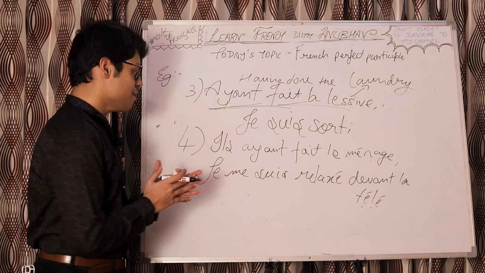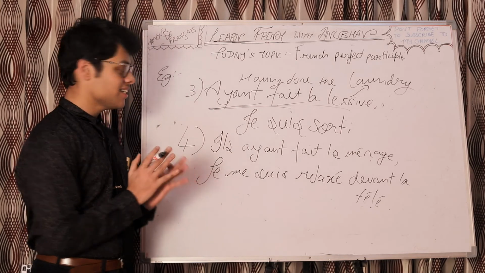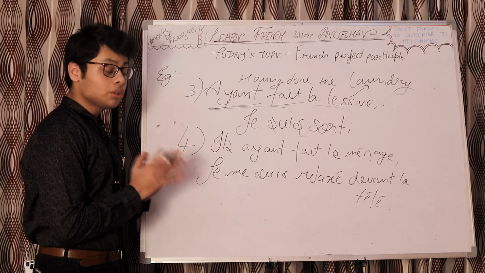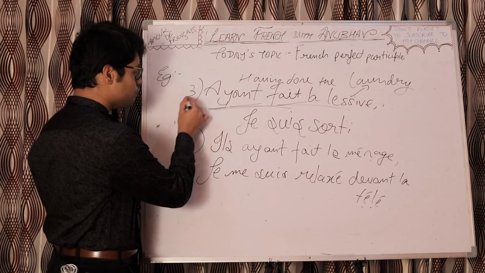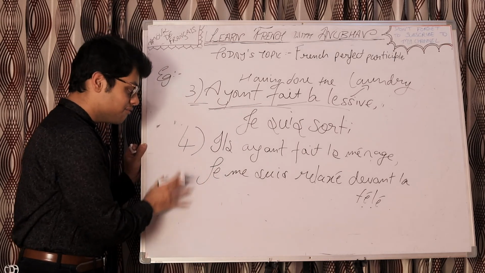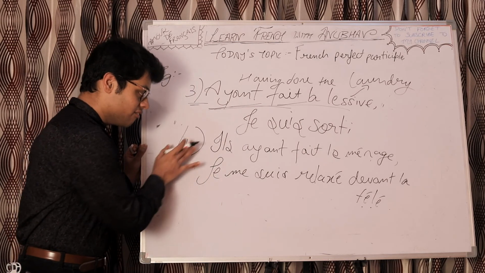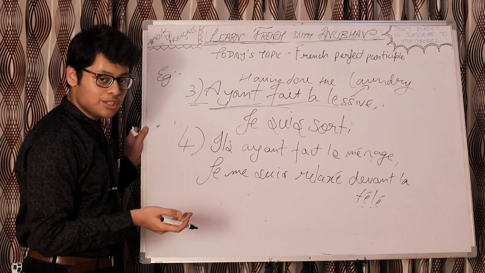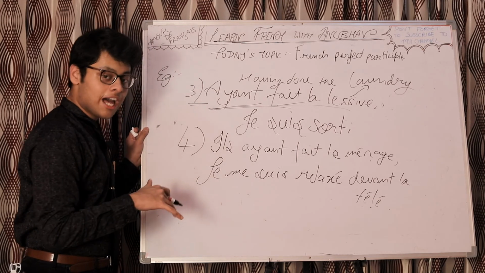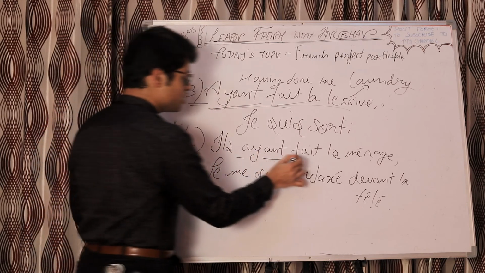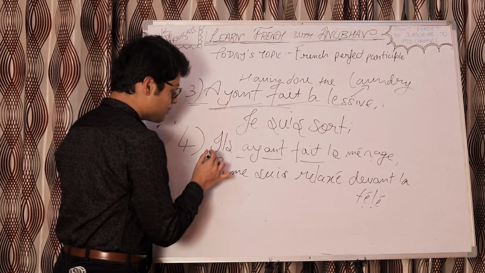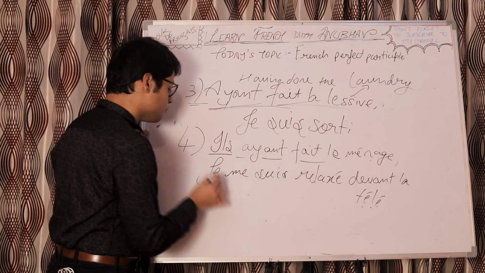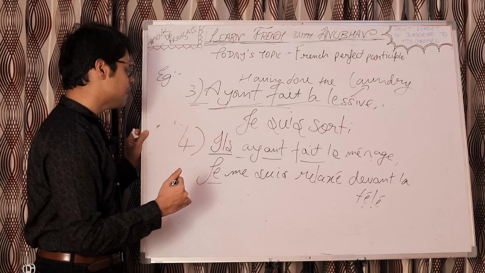Now, one thing different here is that when both subjects are the same, we are not writing the subject here. But in the fourth case, the first part is with ils, the second part is with je. So we can conclude that the subject does come in front of the past gerund if the subject along with the past gerund is different from the subject in the preceding part of the statement.